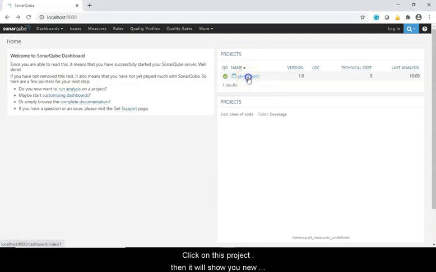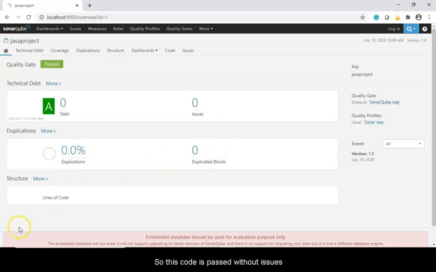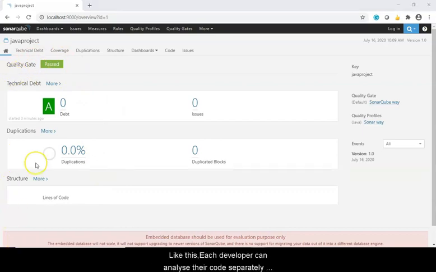Click on this project, and it comes up with a screen where you can see technical debt is 0 minutes, duplication is 0%. So this code has passed without issues. Like this, each developer can analyze their code separately, to check whether the code is correctly structured before running the code.